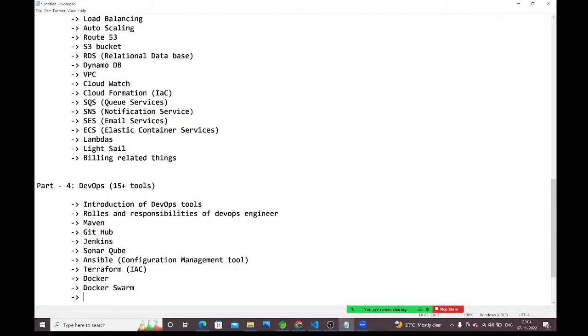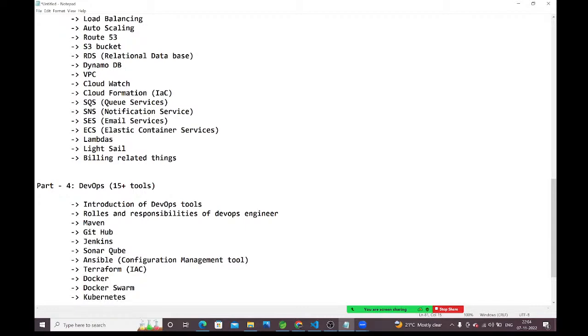Outside, most of the institutes spend only 3 to 4 hours, 3 to 4 classes, on this tool, because they also don't know much about it. But here, we are going to spend around 10 days, more than 10 days, on this tool, which is Kubernetes.